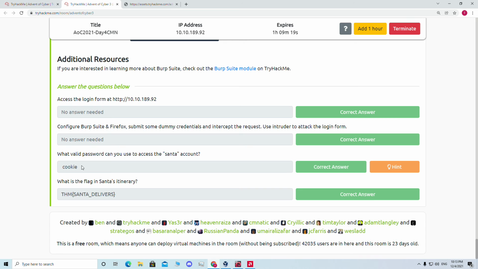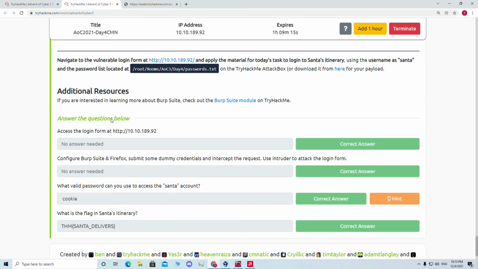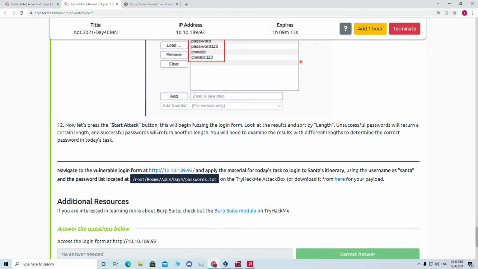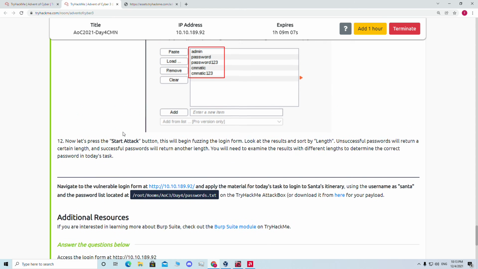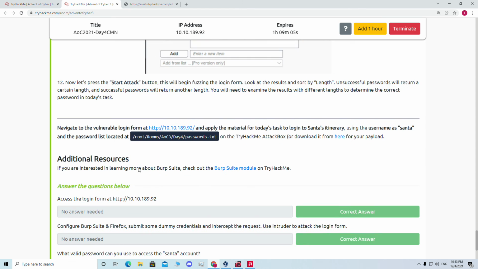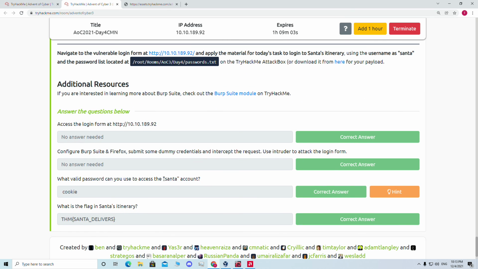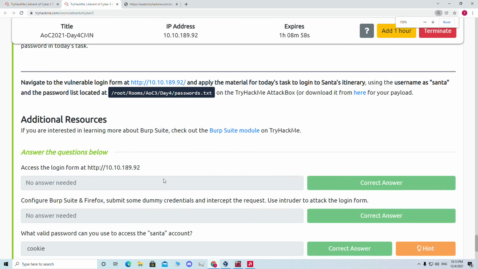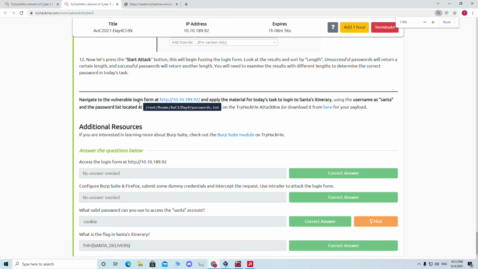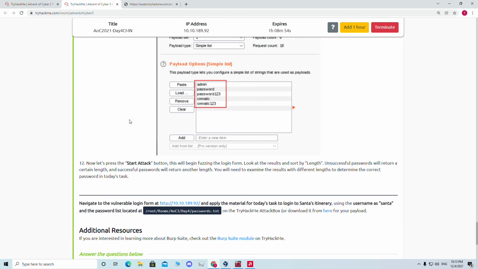So if you can guess their password and username, and if you can make a word list and try like this, the fuzzing method is important, because you cannot try all the passwords and usernames one by one, but the fuzzing method makes it faster. So that's why we use the fuzzing method, and we use Burp Suite, because Burp Suite makes it easy, Burp Suite is reliable, and Burp Suite does it faster.